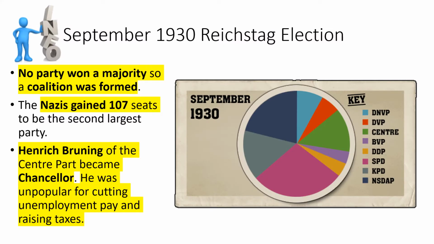So no party won a majority, so a coalition was formed. That's our first answer. The Nazis gained 107 seats. That was the second answer. Heinrich Brüning was made the Chancellor, and he was unpopular for cutting unemployment pay and raising taxes. So that is what we do for our answers.